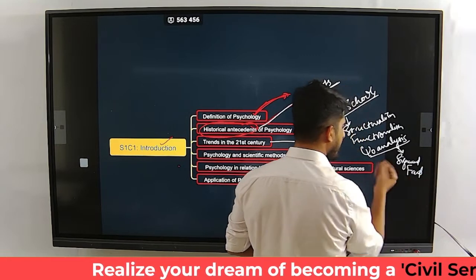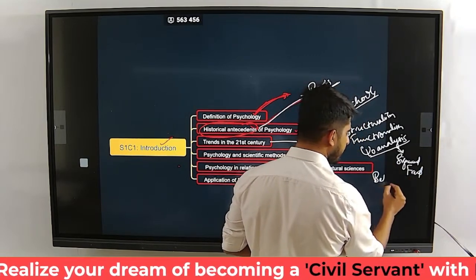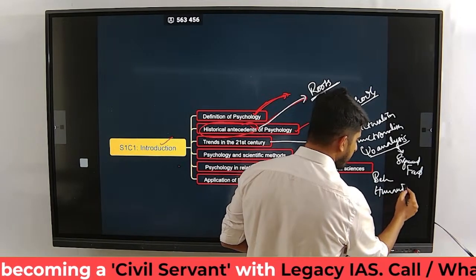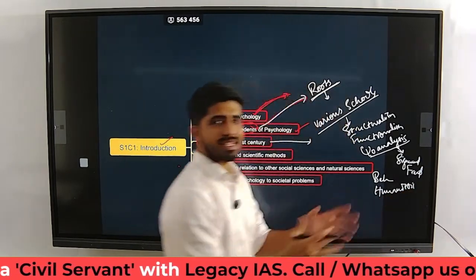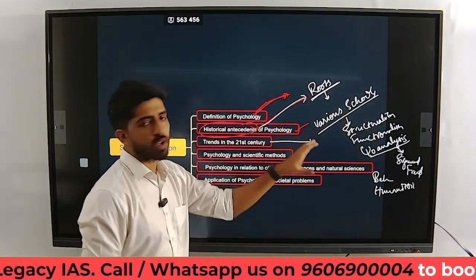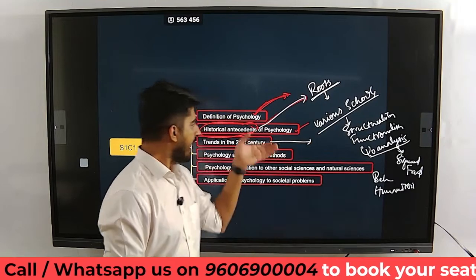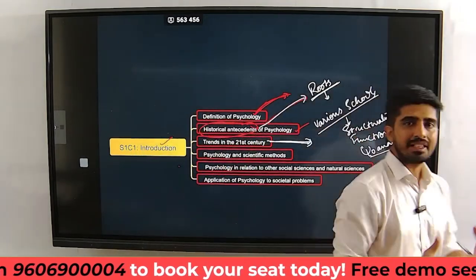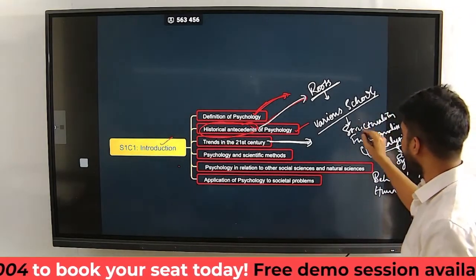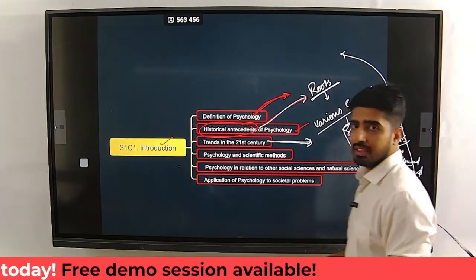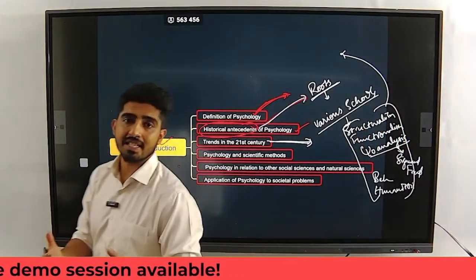And then we are going to have behaviorism. This is another school. Humanistic school. So these are all the schools that we are going to study soon after the historical antecedents. And then come the trends in the 21st century. These trends are nothing but how all these schools have led to the study of newer fields in psychology.